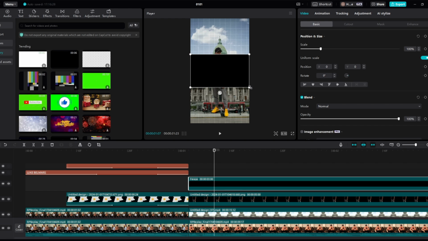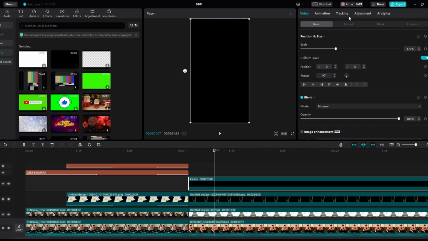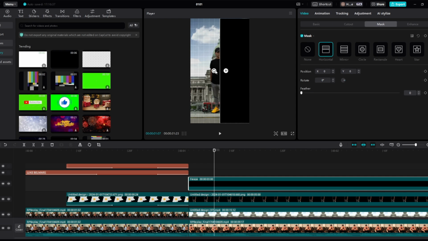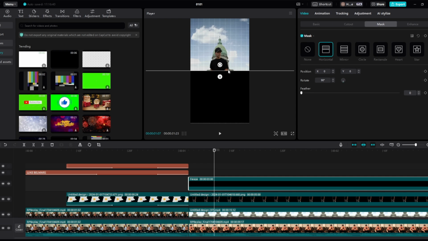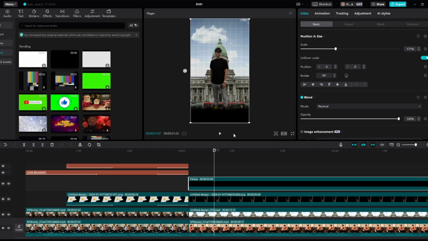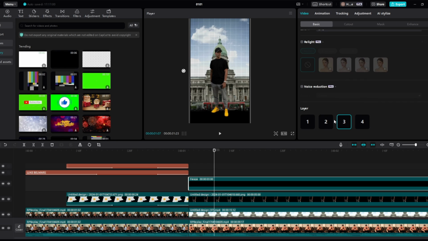Then we drag this to the start, and then what we do is we rotate this 180 degrees, full screen this, and then come to mask, and then we are going to use the horizontal one. Then we flip it again, and then we can bring it down to something like here. And then from here we can just add the feather a little bit, just like so. And then what we're going to do, we're going to come to basic, we're just going to full screen it a little bit more, just so it's like this, and then we're going to put it behind Luke Belmar's